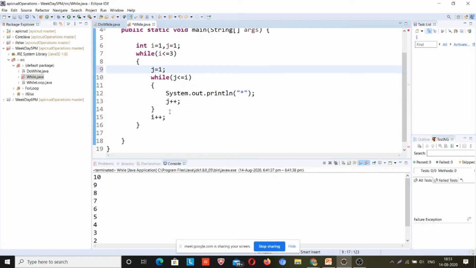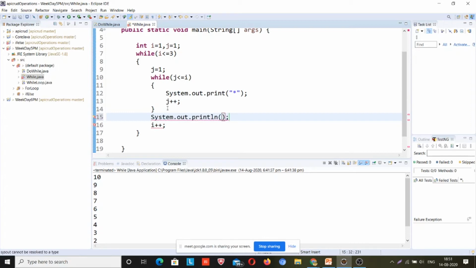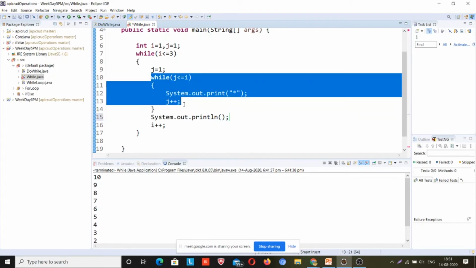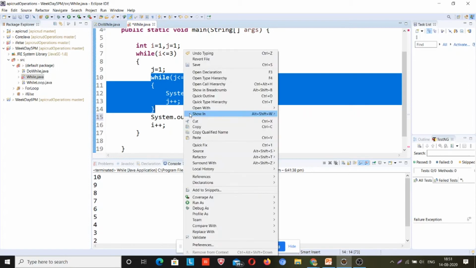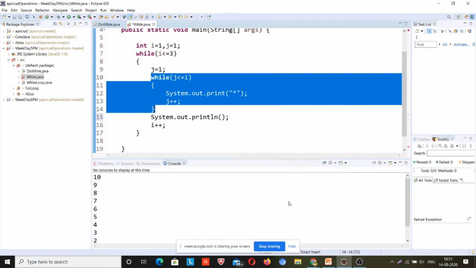Now after printing all the stars for a line, I need to print a line break. So the line break should be after the row is printed, right? So once a whole row is printed, then the line break, that's why I have provided it. And how will it happen? It will happen only on completion of the inner loop, so that's why I have provided it. So this will work fine, and it will print our desired output.